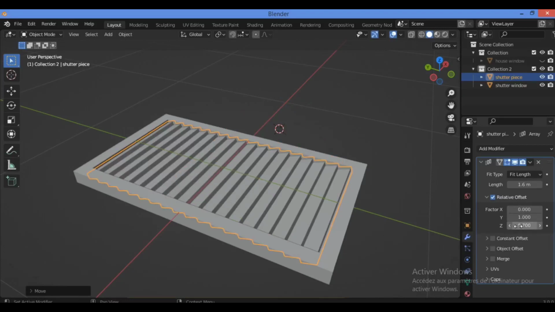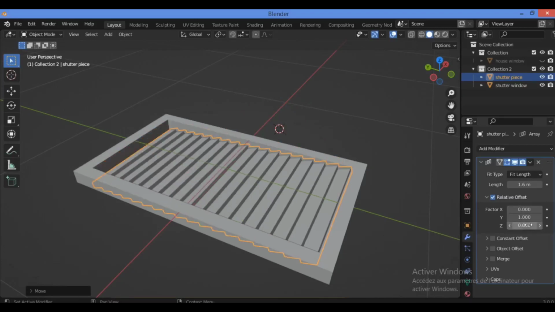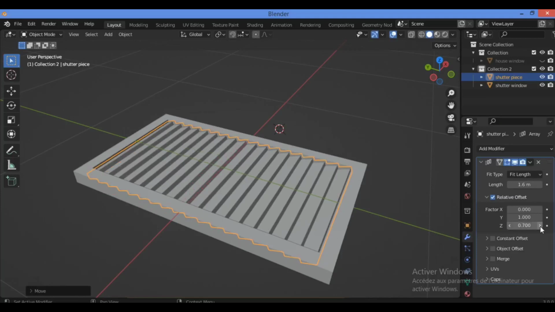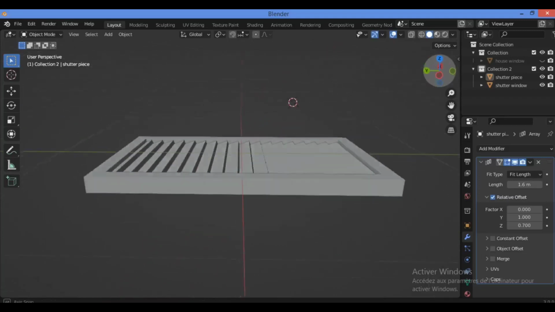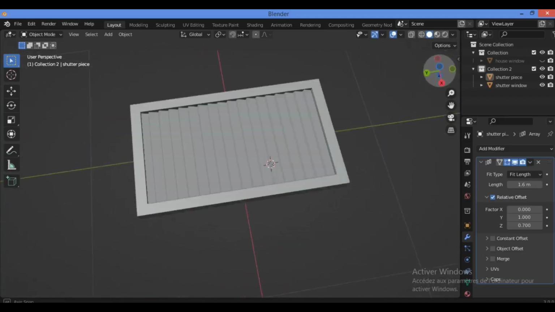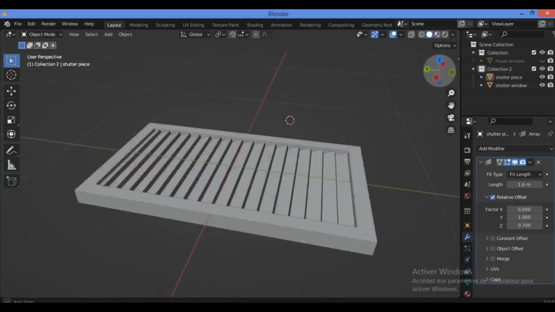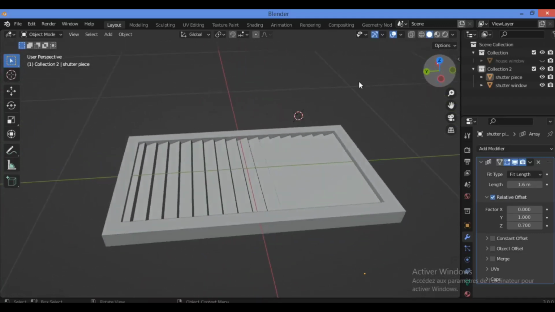Also for, I think, 0.6 or 0.7, it's great. And as you can see, our parallel for this shutter as shown here, I think it's great. We don't need much more. And this is very amazing for creating the shutter.